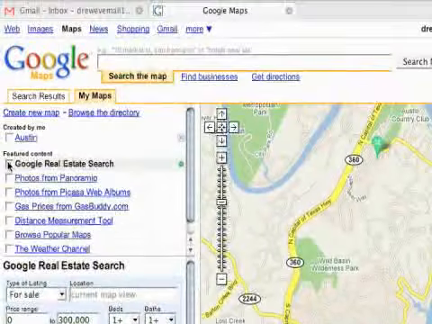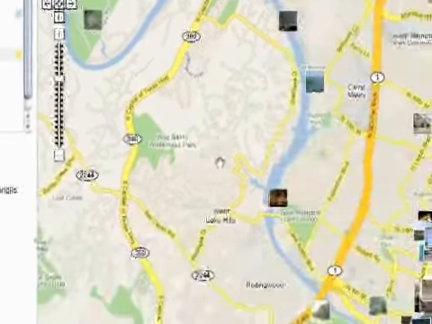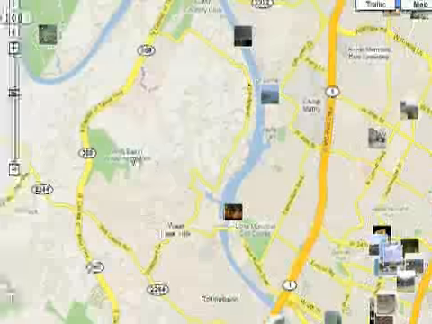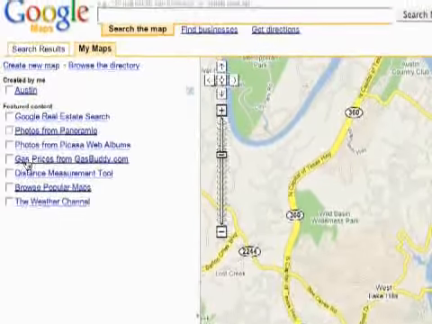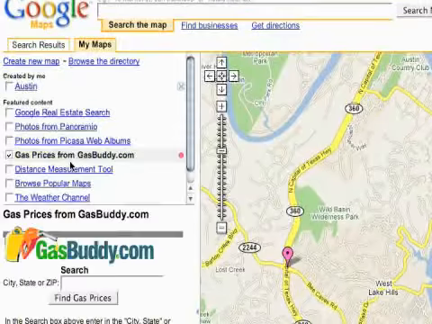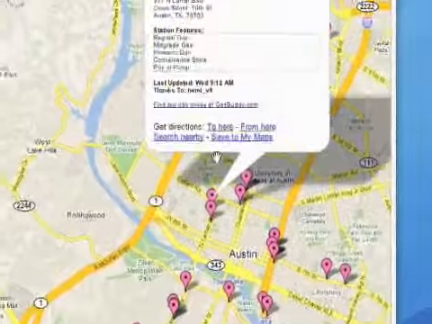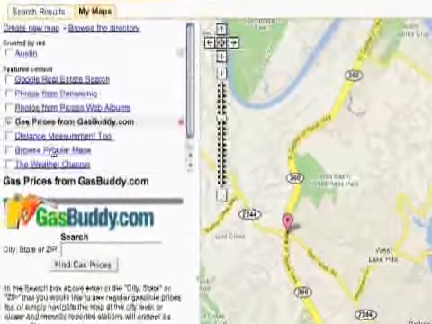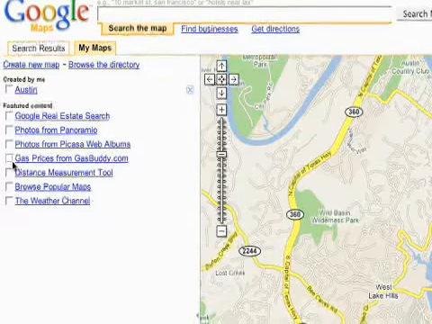And besides that real estate view, there's other cool things right here, like this little picture view from around town, and some other ones, Weather Channel, gas prices, pretty cool. So these are some of the featured maps and some of the coolest things you can get with the other maps. Turning these on and off, you just click the little checkbox right here.